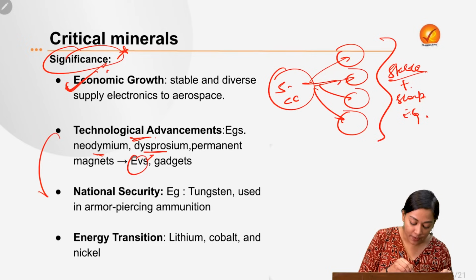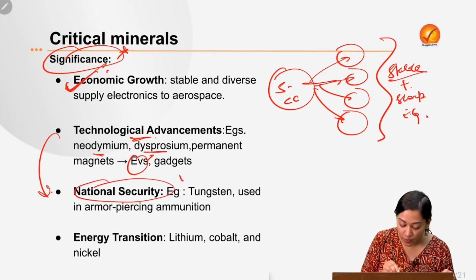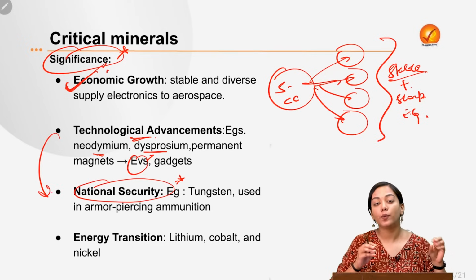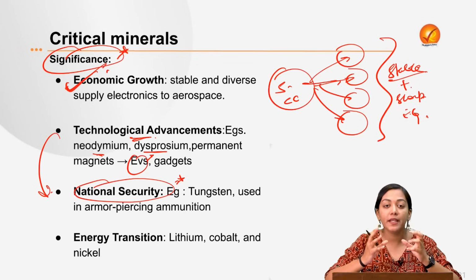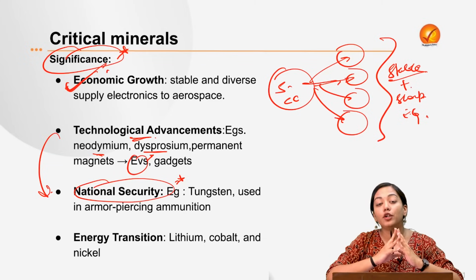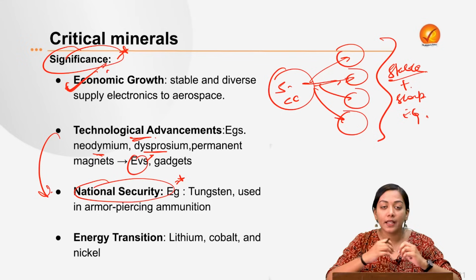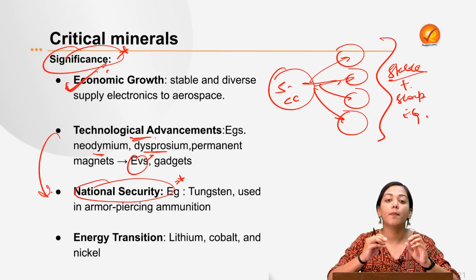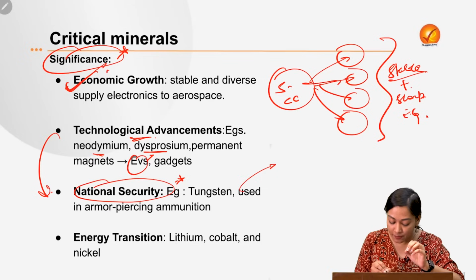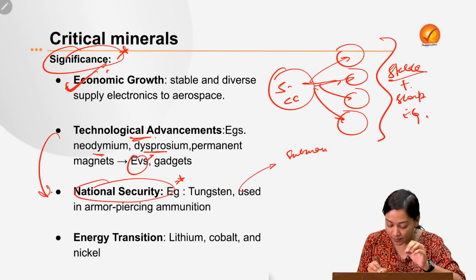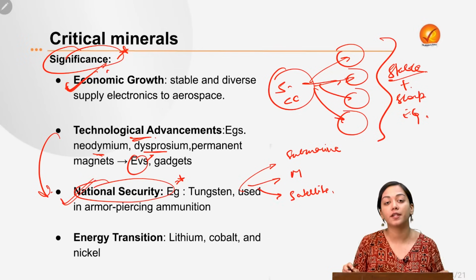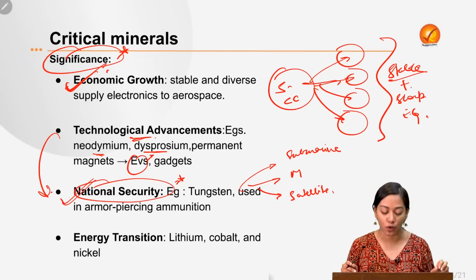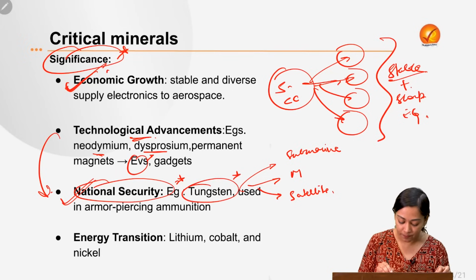That also helps them to be a very good security provider for the nation. Because once you get the capability, the technology and the components, that is the critical minerals, for developing such devices, such technologies, it will not only help you to boost the security infrastructure, but it will also help you to have better surveillance. You can have better submarines, you can have better missiles, you can have better satellites, all of them with the help of critical minerals. So they are also very intrinsic in the national security. One good example is the use of tungsten.